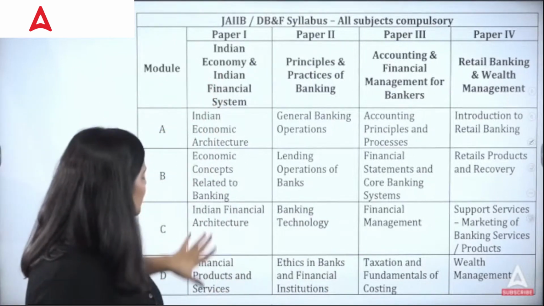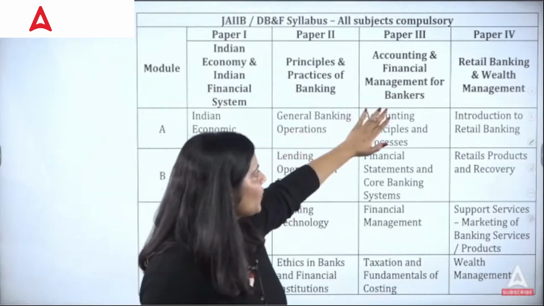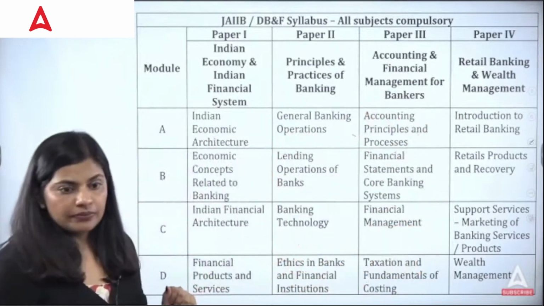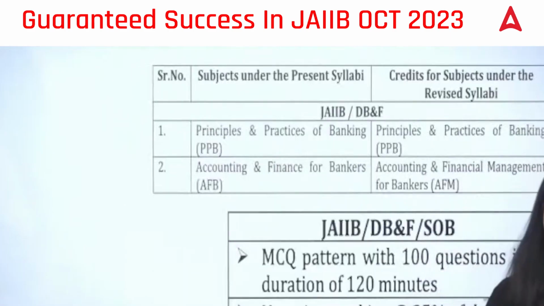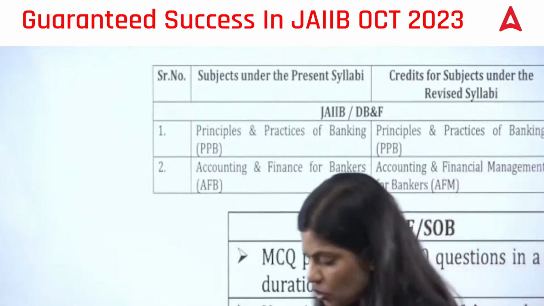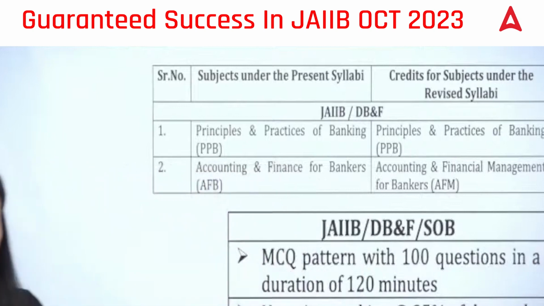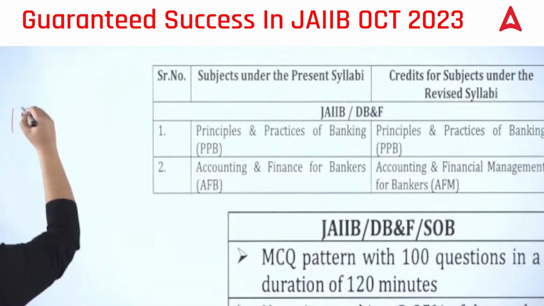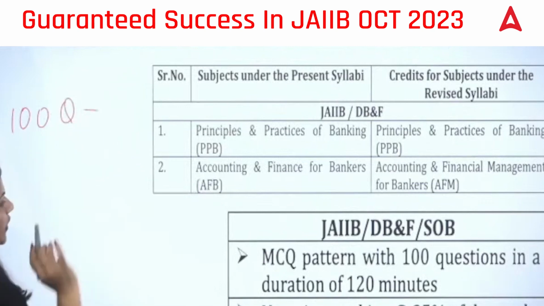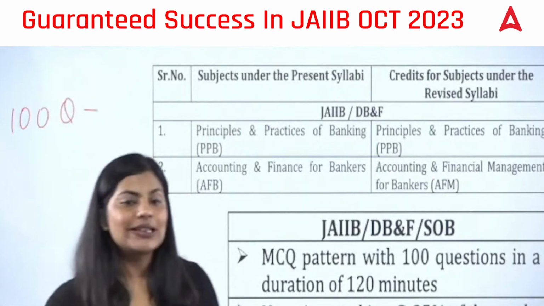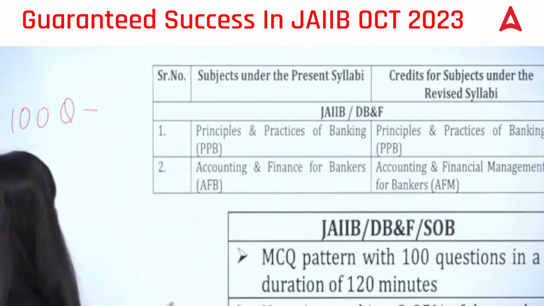Now, there are 4 modules having these topics in detail. These are the topics that you'll find in the exam this time, in the JAIIB syllabus. Now, if you talk about the passing criteria, this time the exam will have 100 questions like before, and each question would be of different marks, which IIBF has not yet specified. But what is the passing criteria?